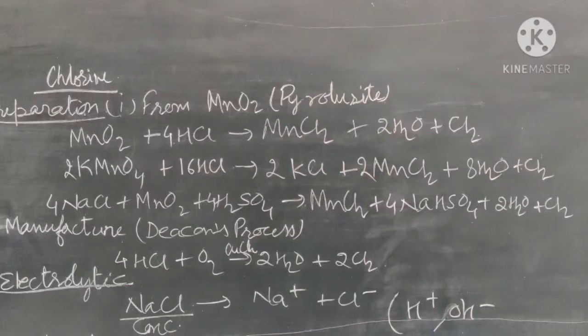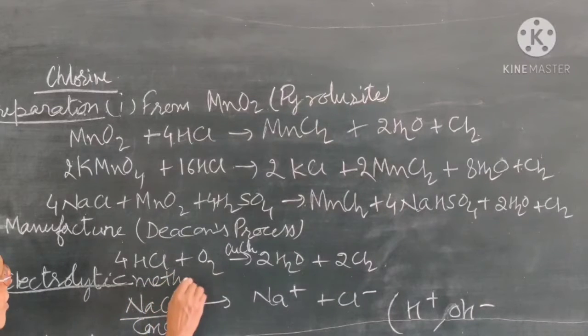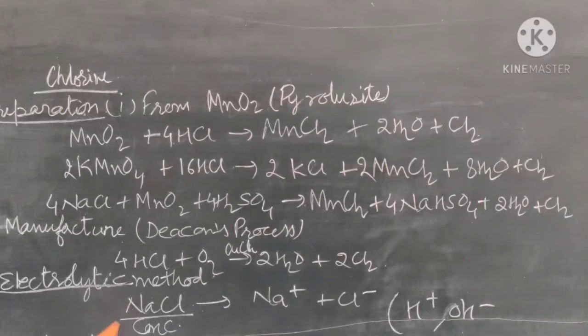So chlorine gas can be prepared by the electrolysis of a concentrated solution of sodium chloride. That is also an industrial process. In this process we can prepare the chlorine gas by passing electricity through the concentrated solution of sodium chloride. So these are the different methods by which we can prepare the chlorine gas.